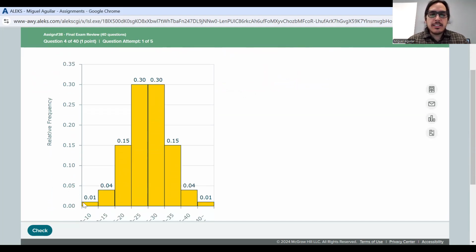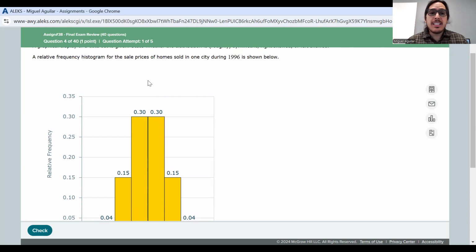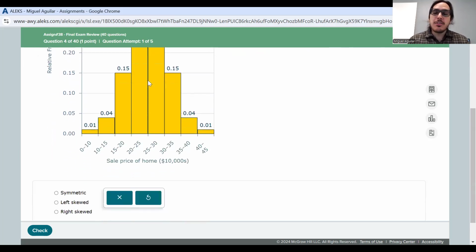So if we look at this relative frequency histogram, we can see that it is very symmetric here. We have 0.01 on the left and the right, 0.04 on the left and the right, 0.15 on the left and the right, and then 0.30 in the middle on both sides. That is the most symmetric histogram that I have seen.